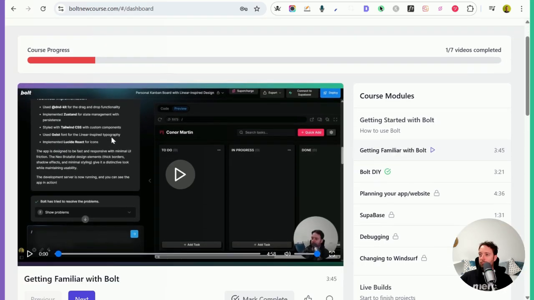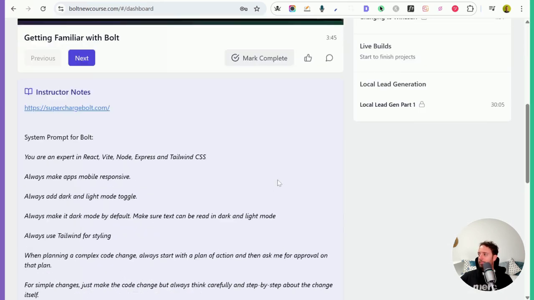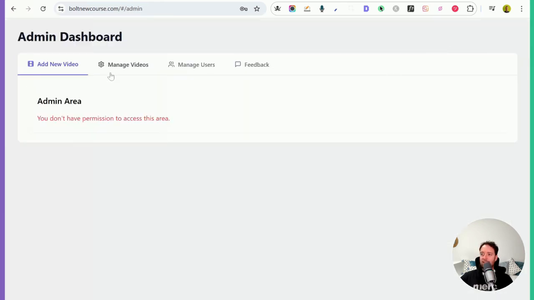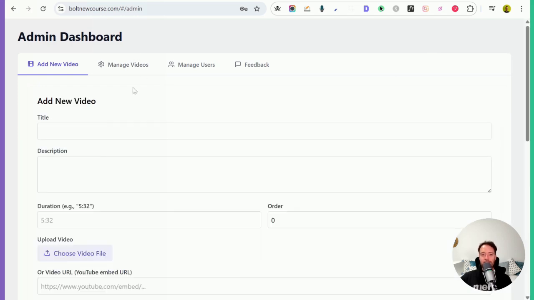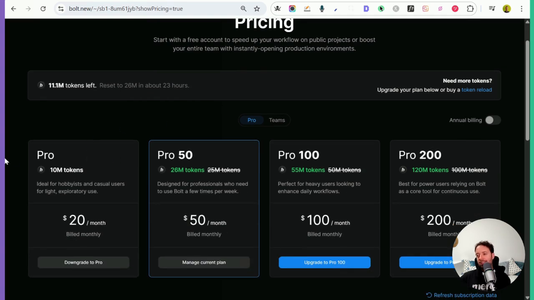So yeah, this is the course platform that I made, and I have all my instructor notes, and the student could put their notes at the bottom as well. I even made myself a little admin section to add new videos and manage my videos and take feedback and stuff like that. So the possibilities of these tools like Bolt and Lovable are there, right? We can do a ton of stuff and set up real businesses with them. I think it's possible even without knowing how to code. But if you want the real power of AI coding, I do think it is better to use something like Cursor or Windsurf.